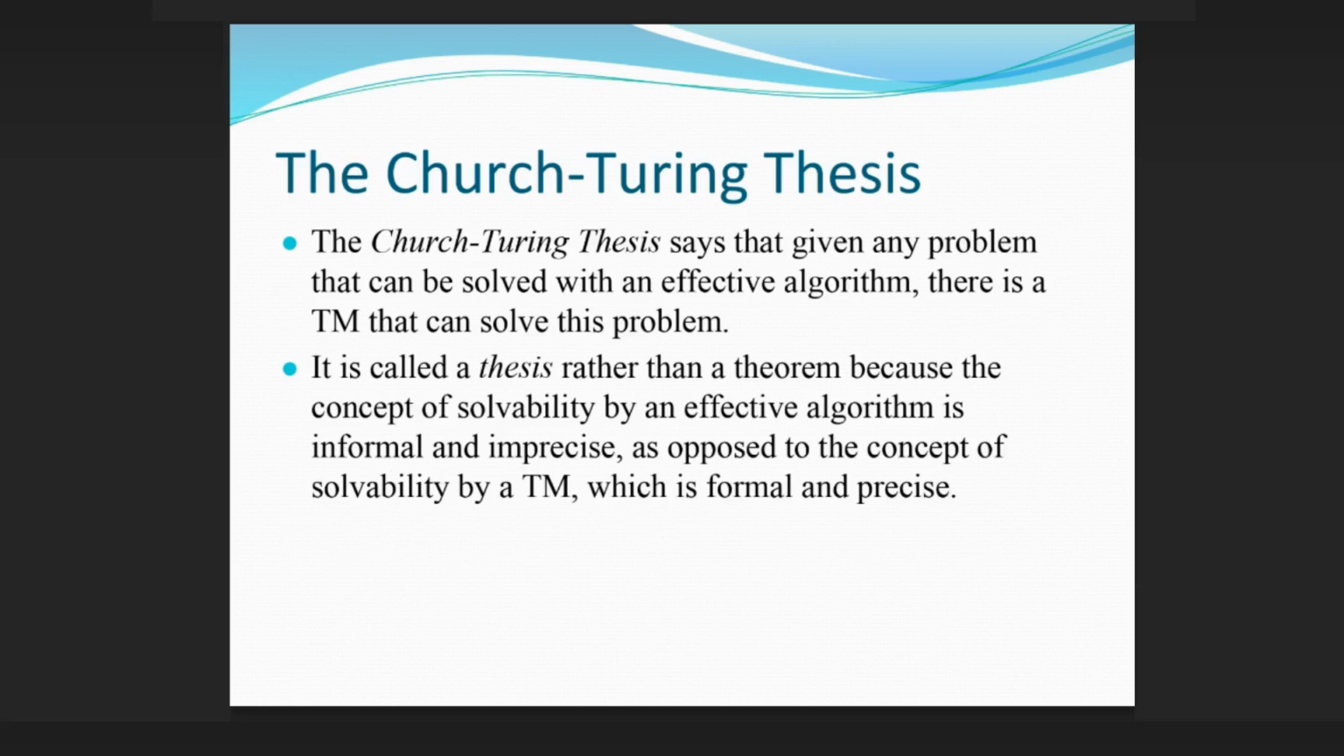The Church-Turing thesis says that given any problem that can be solved with an effective algorithm, there is a TM that can solve this problem. It is called a thesis rather than a theorem because the concept of solvability by an effective algorithm is informal and imprecise, as opposed to the concept of solvability by a TM, which is formal and precise.